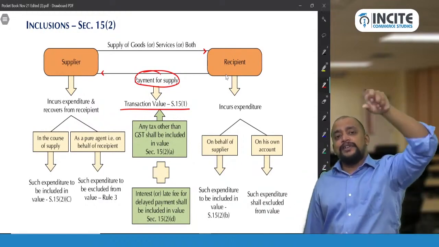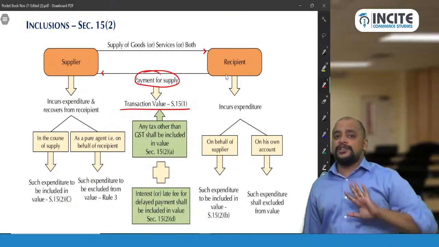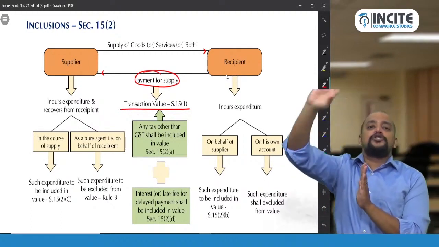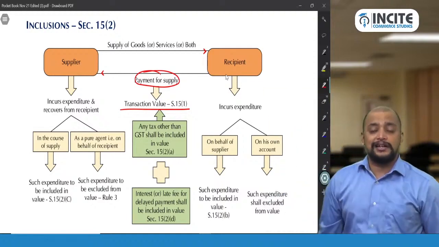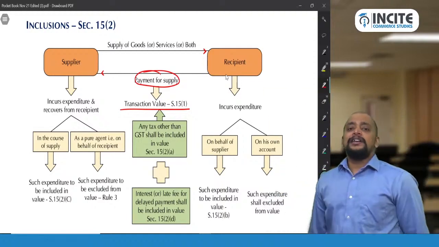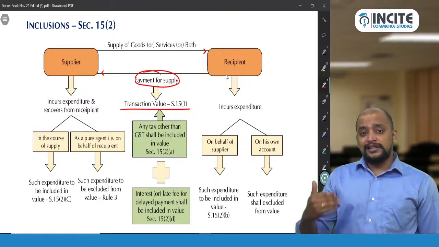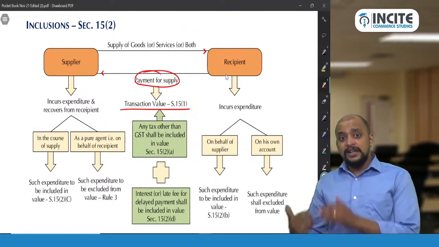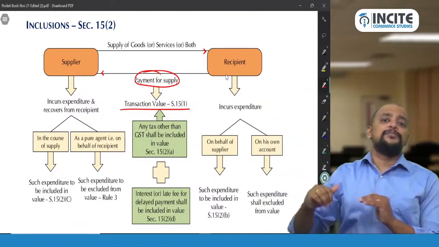We take the price, add entertainment tax, and then compute the GST, because GST should be the last tax. That is also the reason why in case of import, after computing customs duty, while computing IGST, we add customs duty to the value and compute IGST.